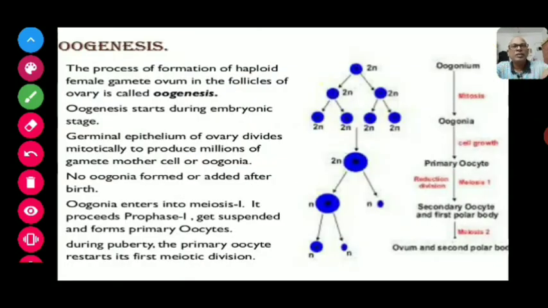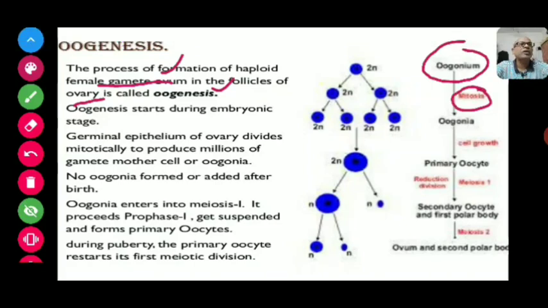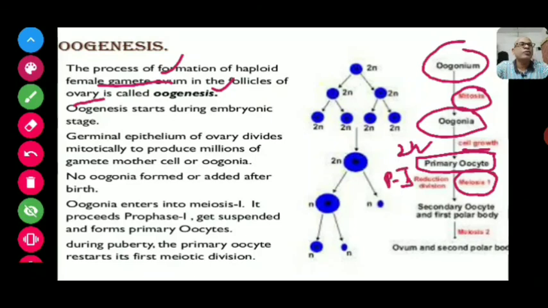Initially, oogenesis starts with the formation of the haploid gamete, that is the ovum, in the follicles of the ovary, and the process is known as oogenesis. Initially the oogonium is there, and after mitosis it forms oogonia, and then cell growth takes place. It will form the primary oocyte, which is 2n, that is diploid, and then meiosis 1 is arrested at the stage of prophase 1, reduction division, and afterwards the secondary oocyte and the first polar body will form.